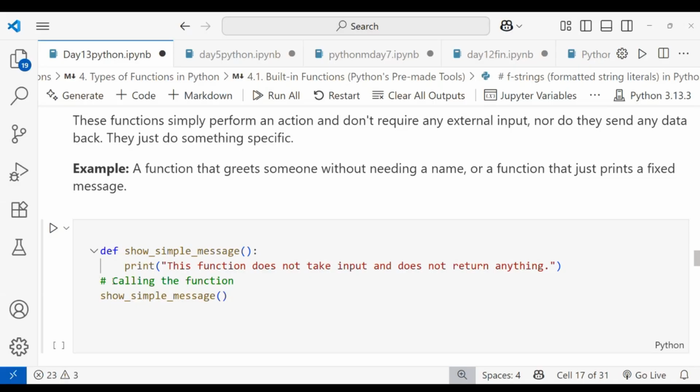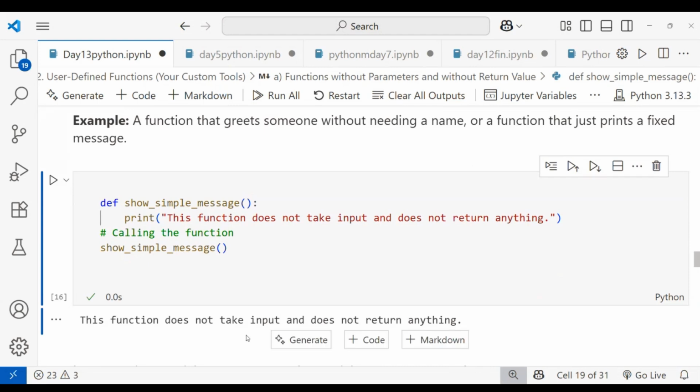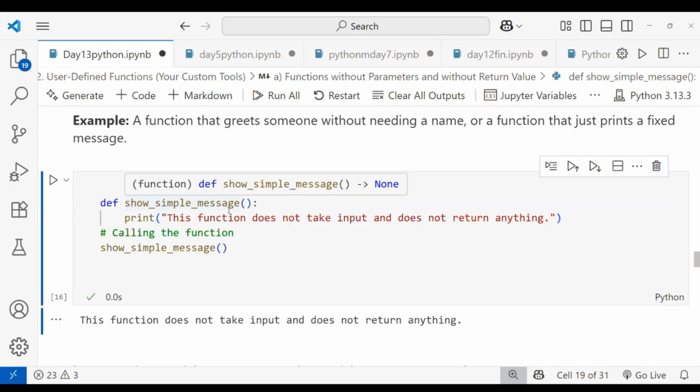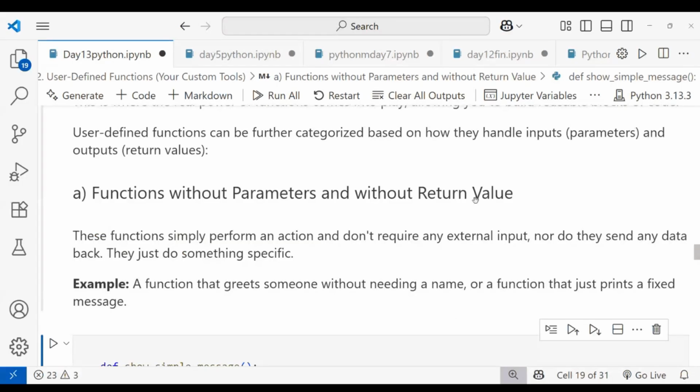Here I'm calling the function, show_simple_message, and I'm not passing any values. When I call that function, it will just print this sentence. I'm running this one: this function does not take input and does not return anything. When you just have to print something, a specific task only, you can use a function without parameters and without return value.